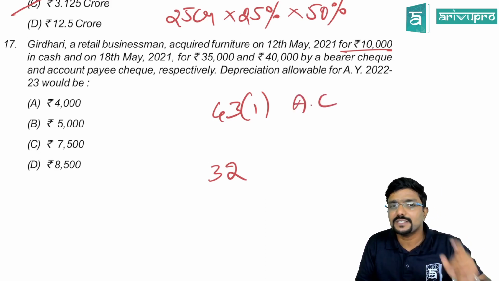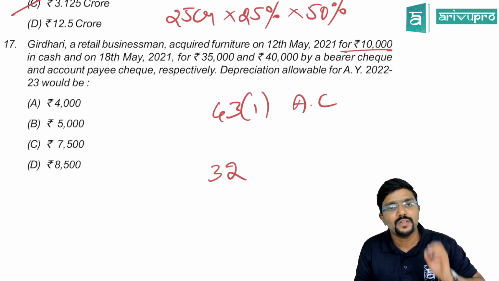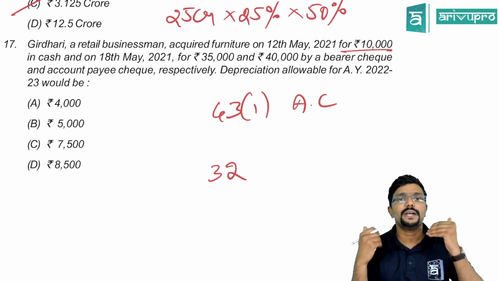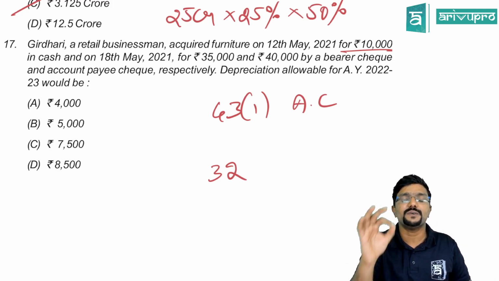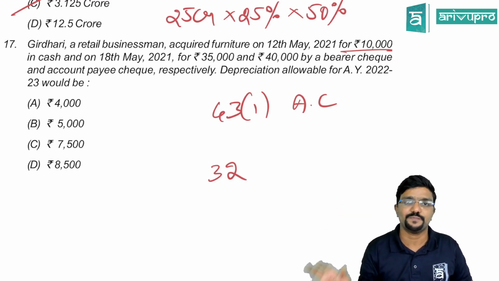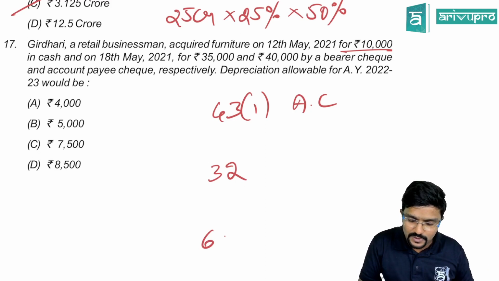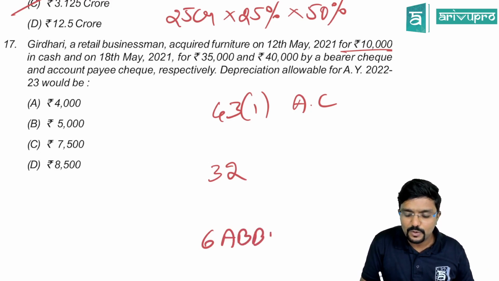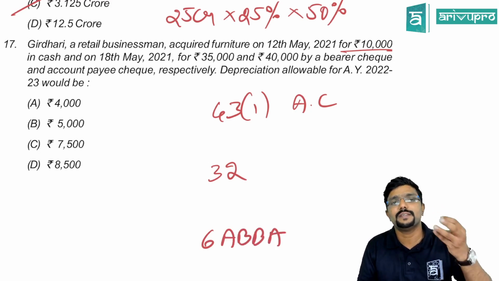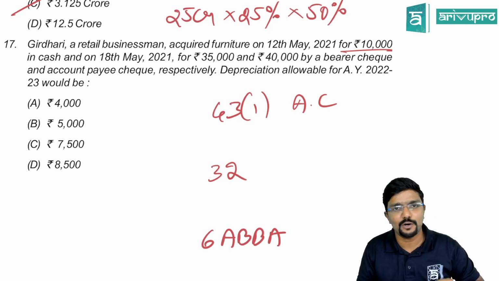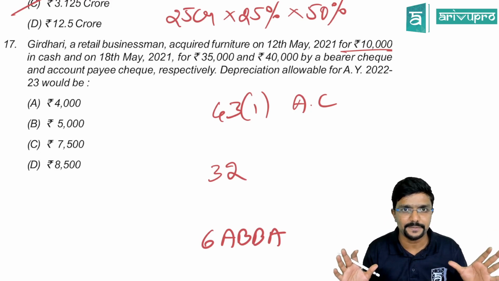How to calculate actual cost is given in section 43 subsection 1, where they tell if you have paid more than 10,000 in cash to a single person in a single day, it is disallowed. You have to connect to rule 6ABBA also. They have told what all mode is allowed. So electronic mode or banking channel is allowed, including account payee cheque and account payee demand draft. You can make the payment.